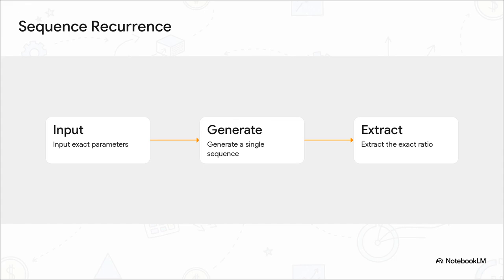You just input exact integer parameters, for example, the numbers 1, 1001, and 2. The contract then generates a single sequence of integers. By simply extracting the ratio between one step of the sequence and the step right before it, the math perfectly converges on our target multiplier. We're literally tricking the computer into calculating decimals using only whole numbers.